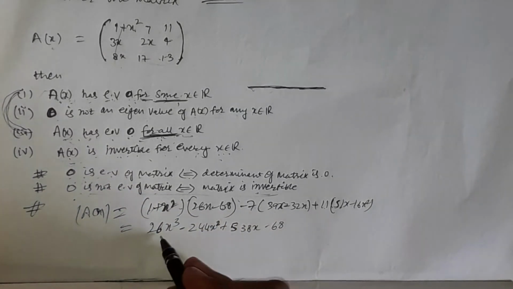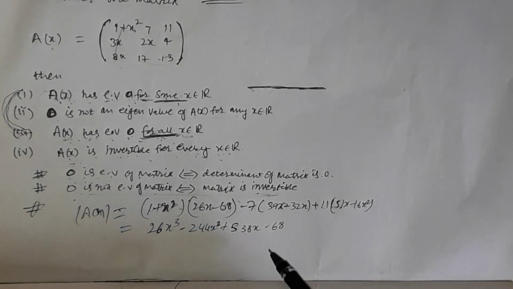Now this polynomial, this is a cubic polynomial, friends. Now check whether the determinant of this matrix is 0. Is there any real number, any value of x, such that this becomes 0?